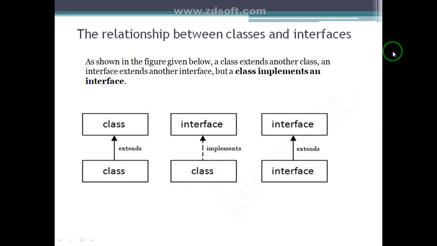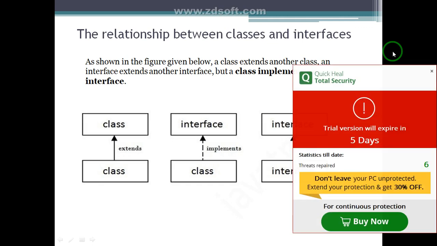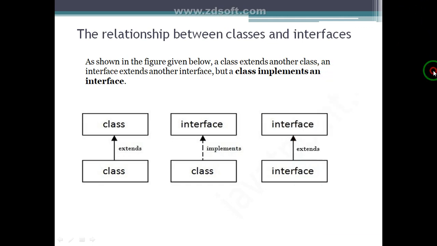If both are interfaces, then we use extends. It means if both are the same type of entity, we use extends. If they are different types of entity, we use implements. So class to class means extends, class to interface means implements, interface to interface means extends.